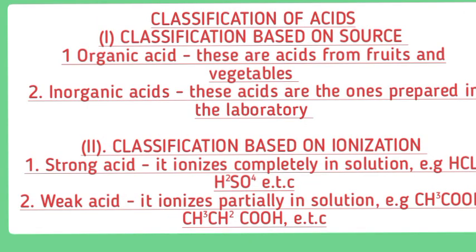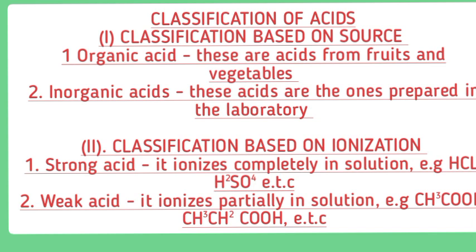So, classifications of acids. There are classifications based on source, and there are classifications based on ionization. Let's look at classification based on source. Number one, organic acids. These are acids from fruits and vegetables. Inorganic acids are the acids prepared in the laboratory.